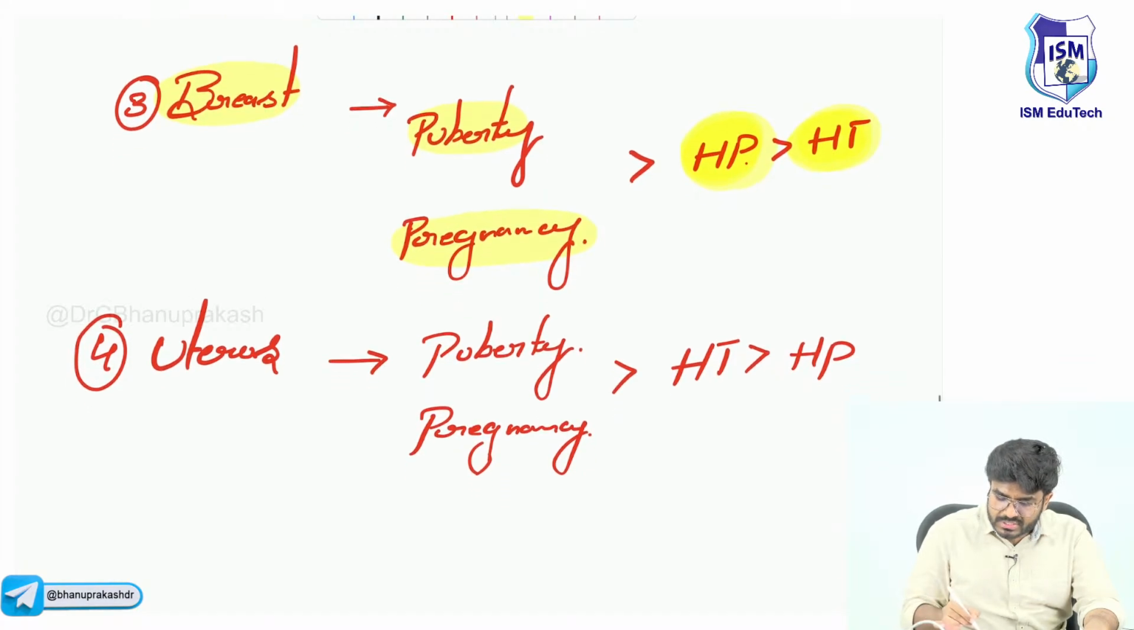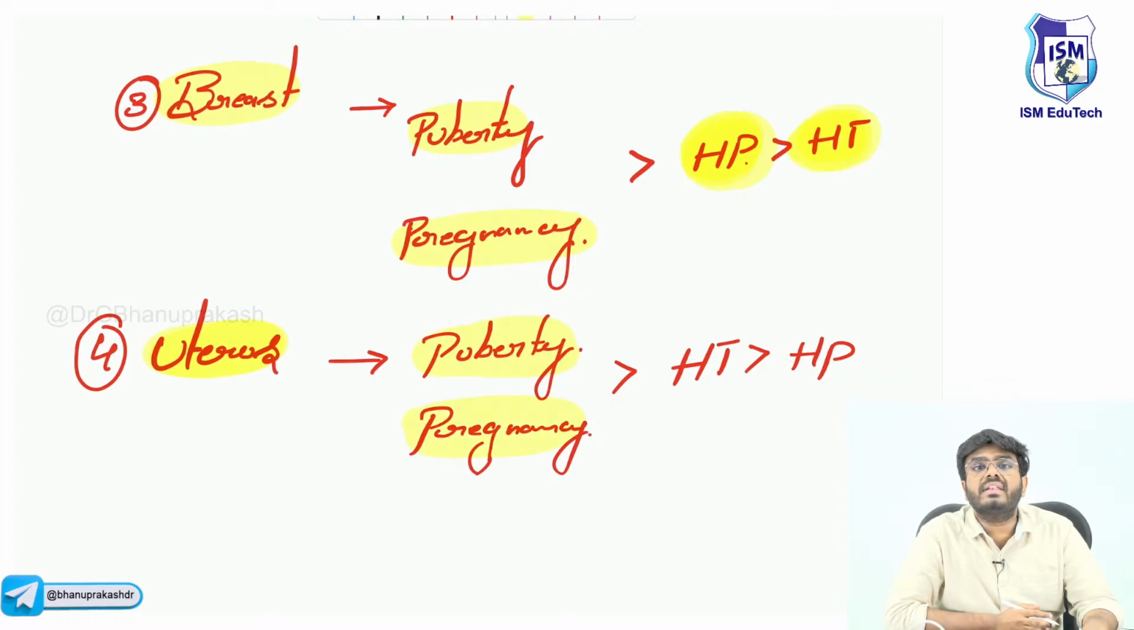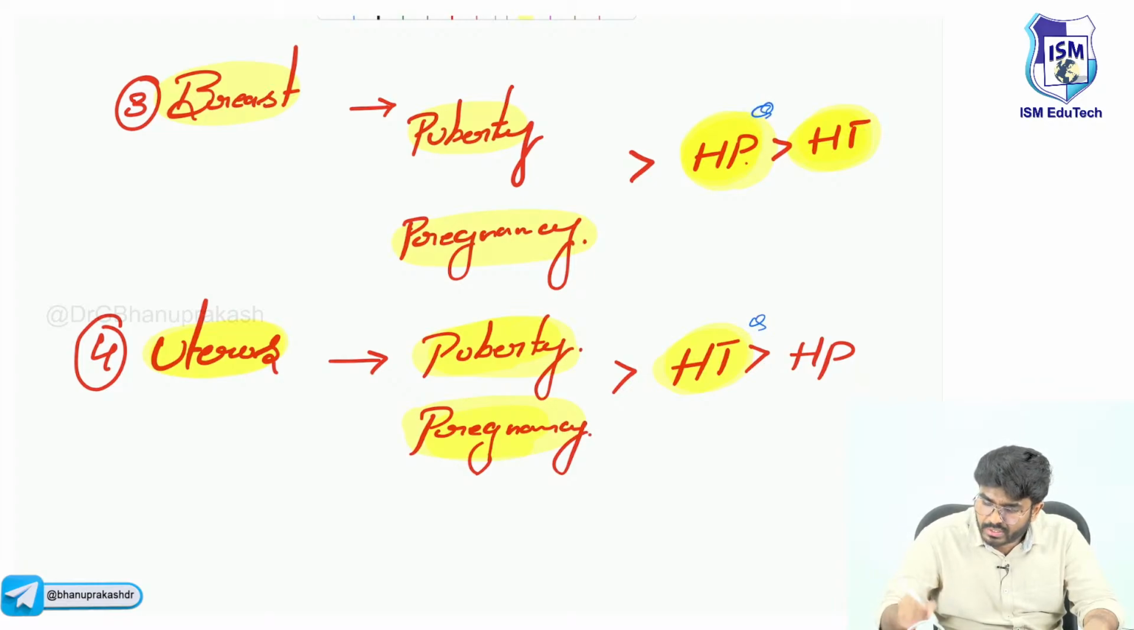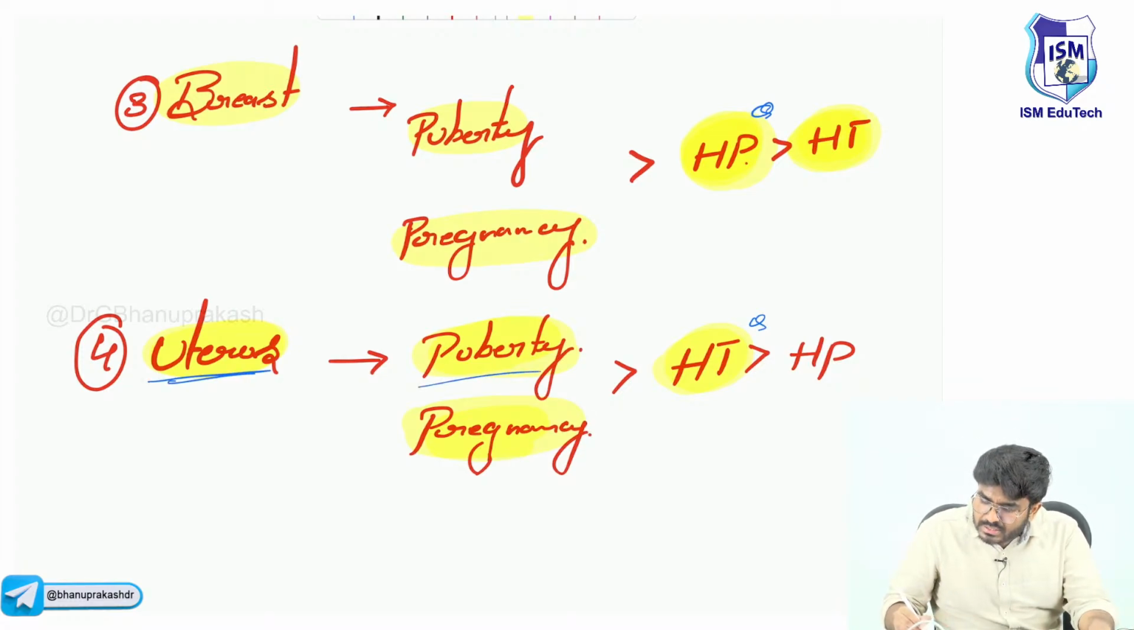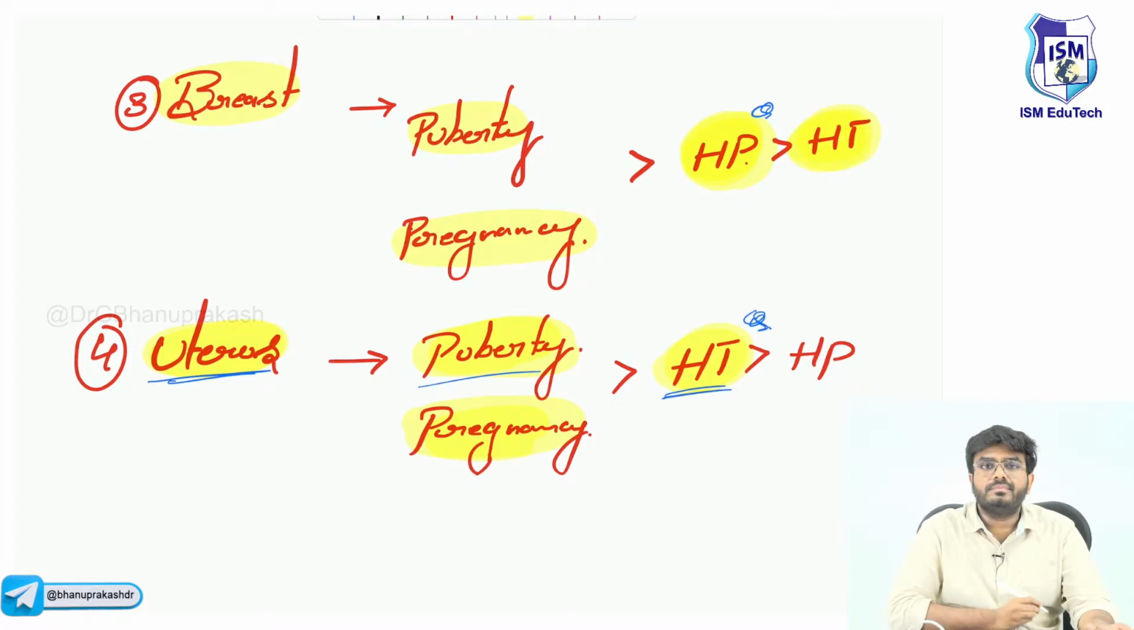Same way, the uterus also. During puberty and during pregnancy, the uterine size will increase. Why is there this increase in size? Again because of both hypertrophy as well as hyperplasia. But hypertrophy is the best answer. These are the already asked questions. In breast, hyperplasia is more than hypertrophy. And in uterus, the hypertrophy is more than the hyperplasia.